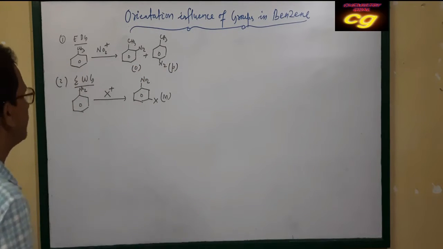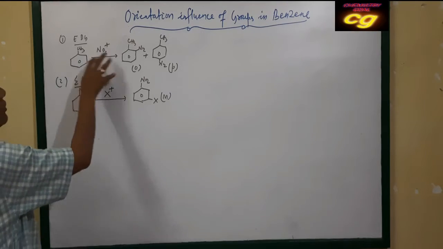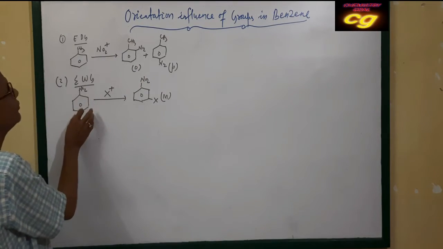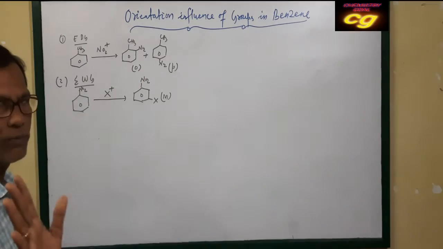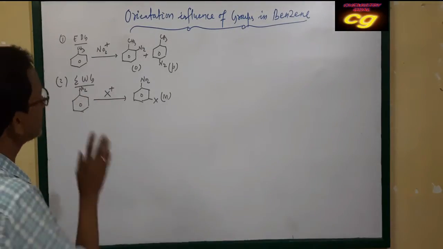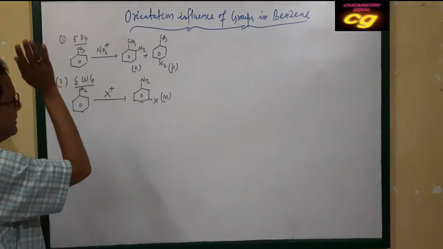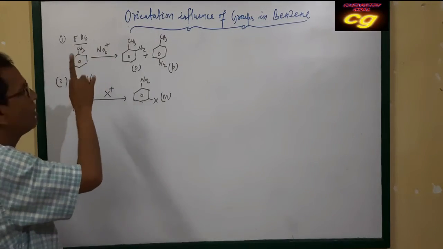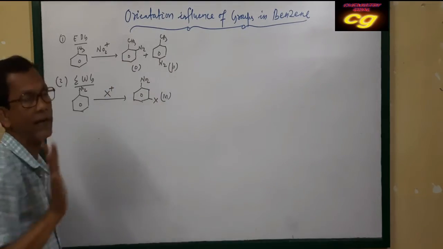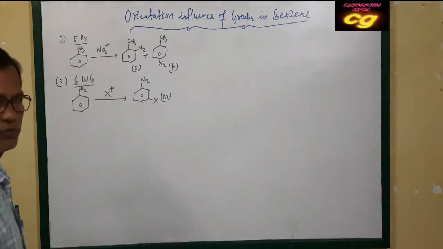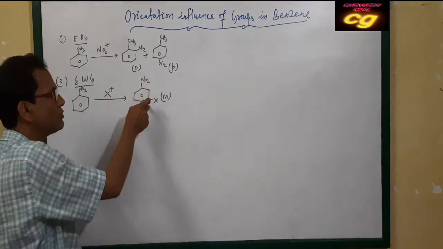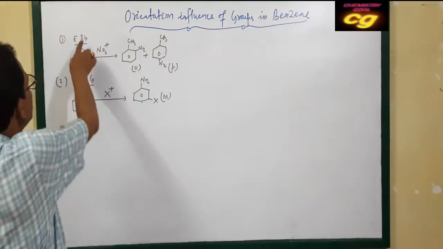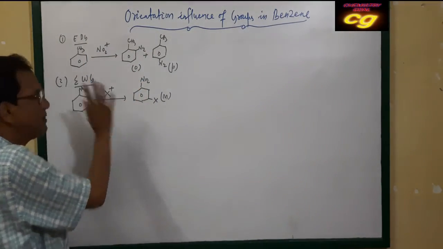So it depends upon the group. Here electron donating groups produce ortho and para. If electron withdrawing group, the next substitution is at meta. Already we have discussed depending upon the nature of groups. So this type of substitution is called second substitution. Second substitution in benzene ring occurs at ortho, para or meta. So three types of substitution: ortho position, para position, meta position. Ortho para position is observed only in case of electron donating groups, and meta substitution occurs in case of electron withdrawing group.